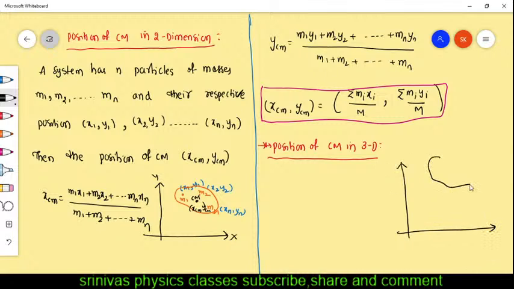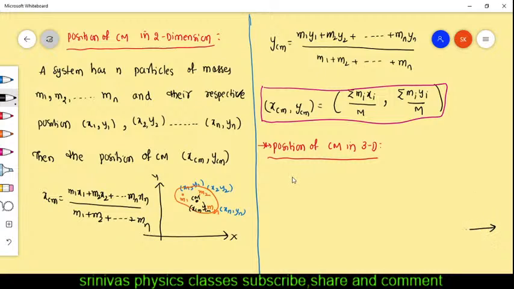This is the coordinate system. This is one object, and this is in 3D. Let us consider in 3D, each particle is located with three coordinates. To explain anything in 3D we require three coordinates, right?